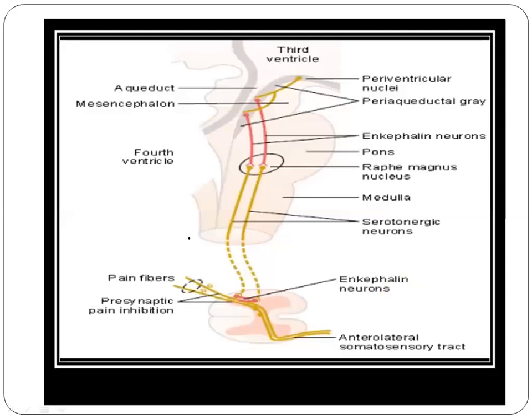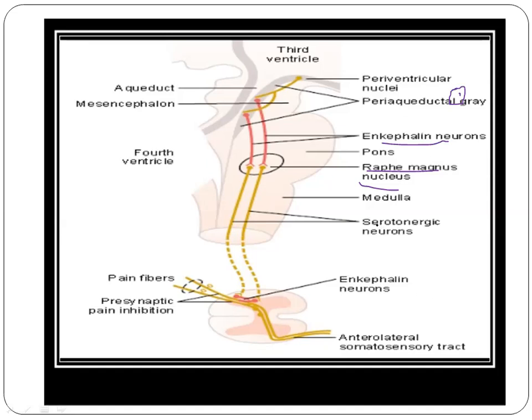Okay, so this is what is explained in this figure also. From the periaqueductal gray matter, the enkephalinic neurons secrete enkephalins in the raphe magnus nucleus, and from here in turn the next neurons originate and terminate in the pain inhibitory complex in the dorsal horn.